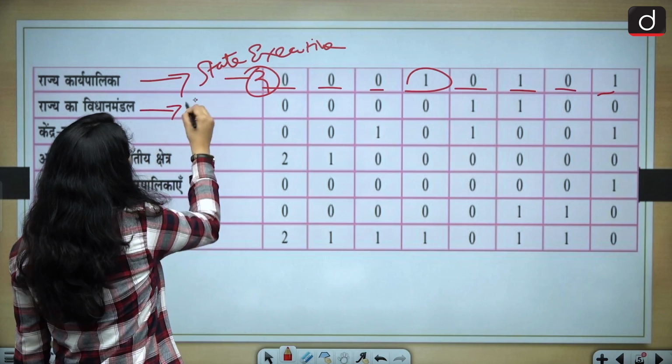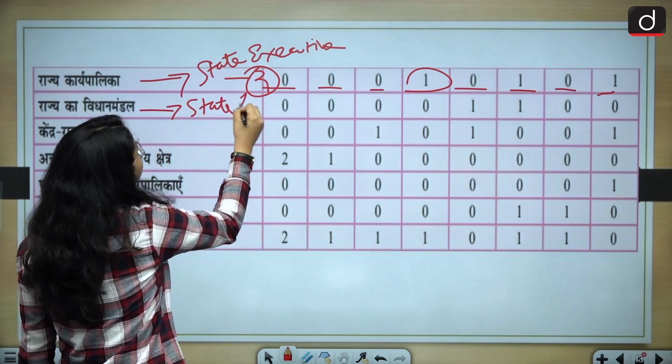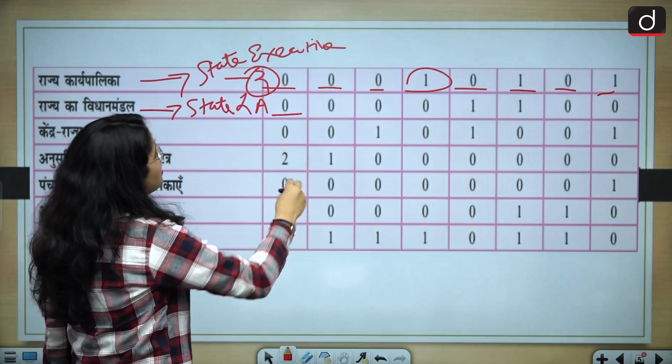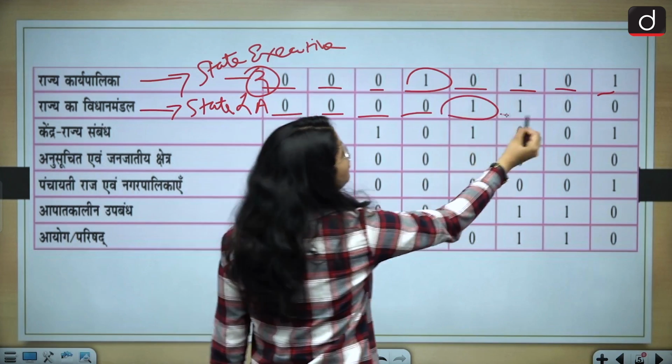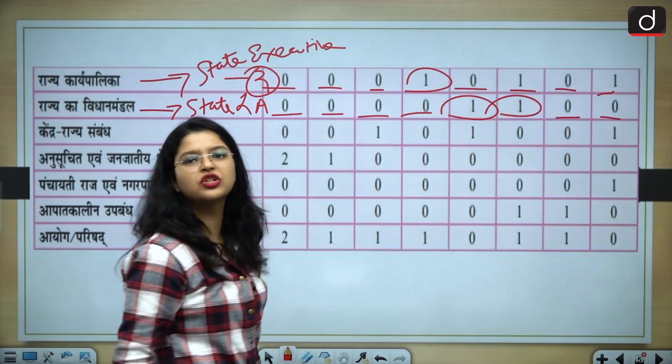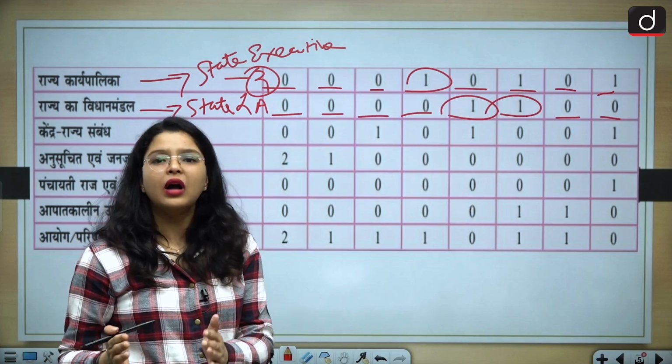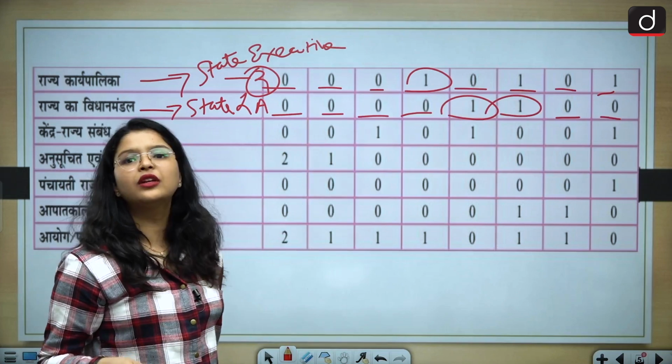Then if I talk about the state legislative assembly: zero questions, zero questions, zero, zero, one question, one question, zero question, and zero question. Again, not a very asked topic, but yes, you can expect one question.